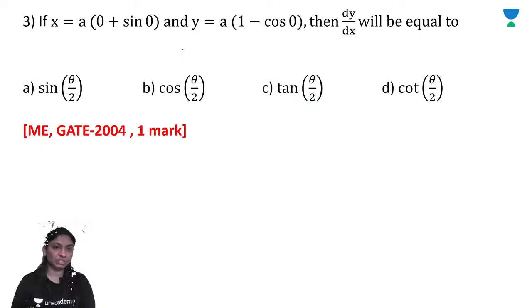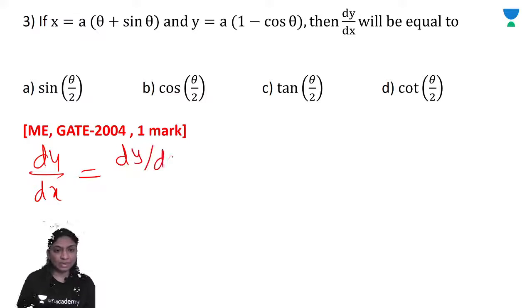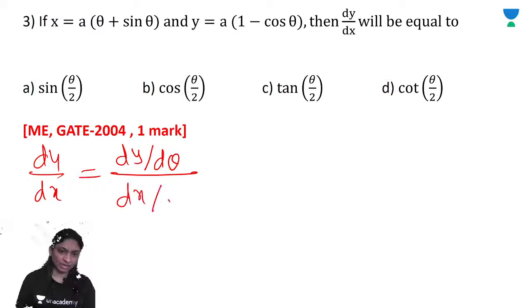First differentiate partially with respect to theta and then we get dy by dx.